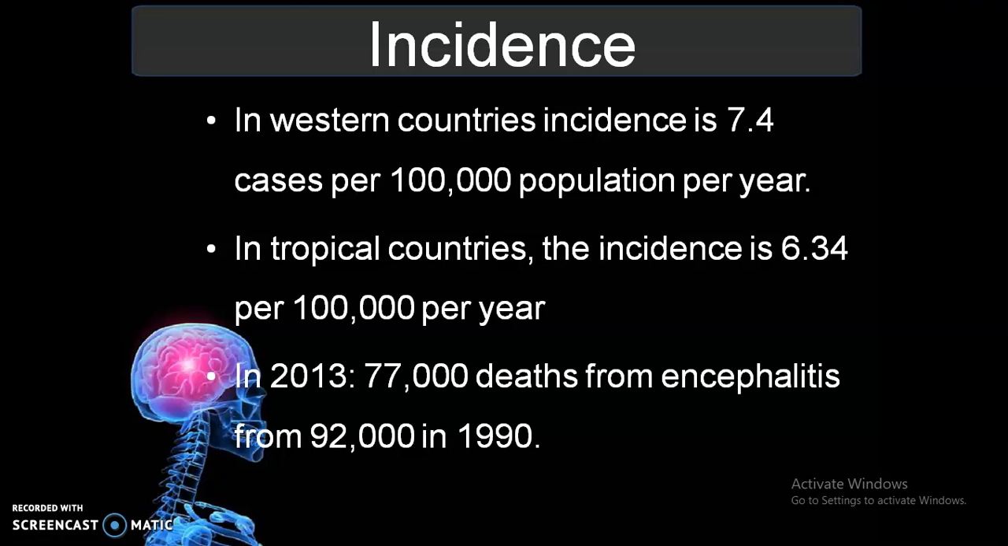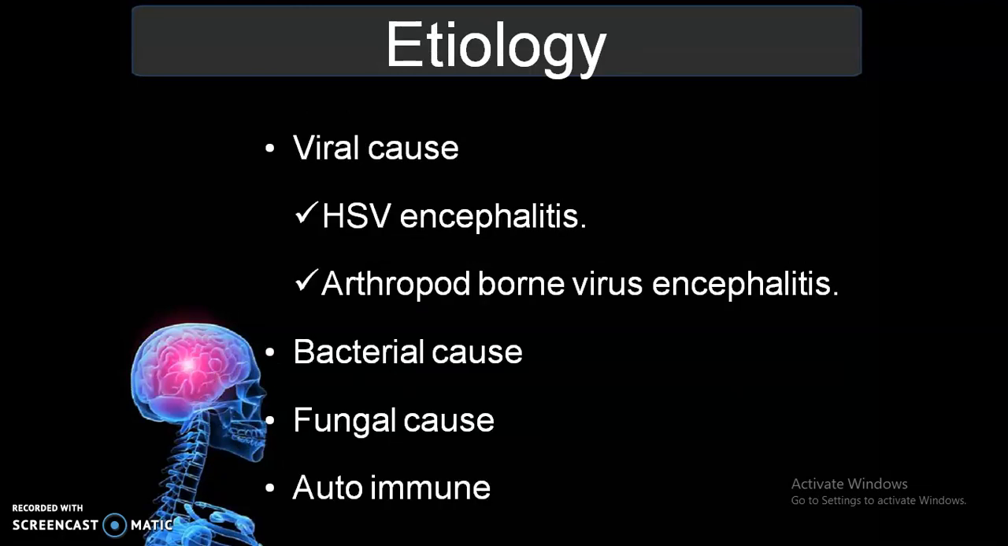Incidence: in Western countries, the incidence is 7.4 cases per 1 lakh population per year, and in tropical countries, the incidence is 6.34 per 1 lakh population per year. In 2030, there are 77,000 deaths from encephalitis, down from 92,000 in 1990. The cases decreased over the years.